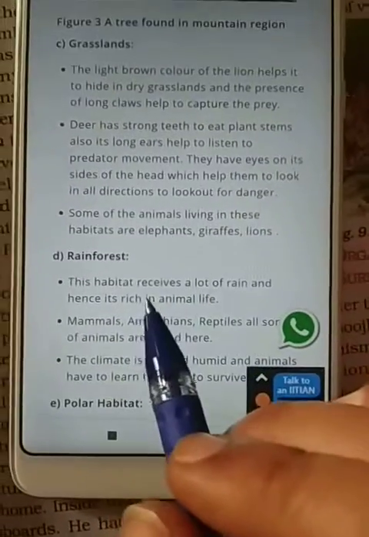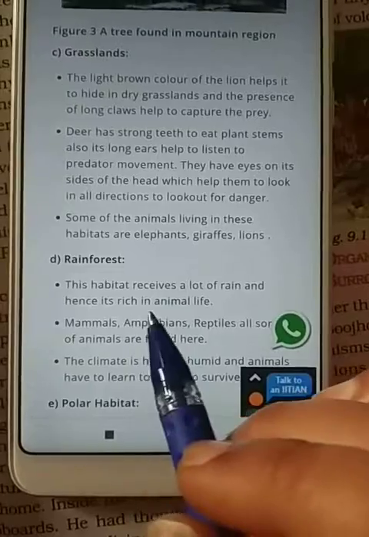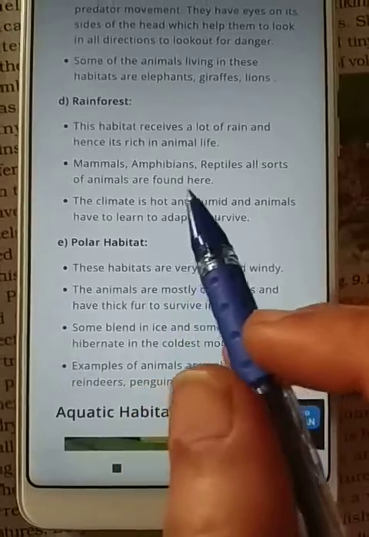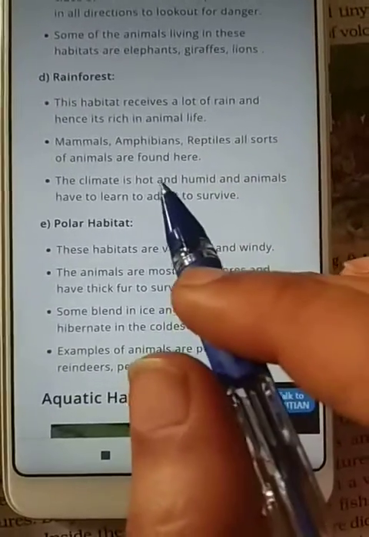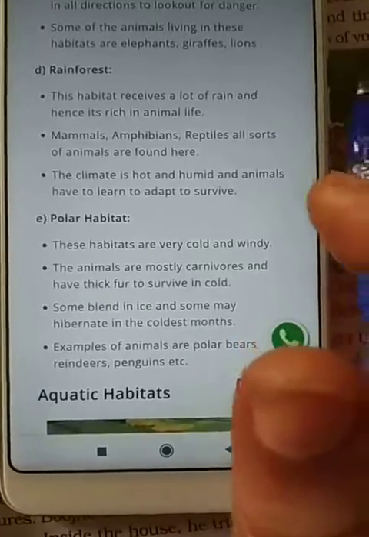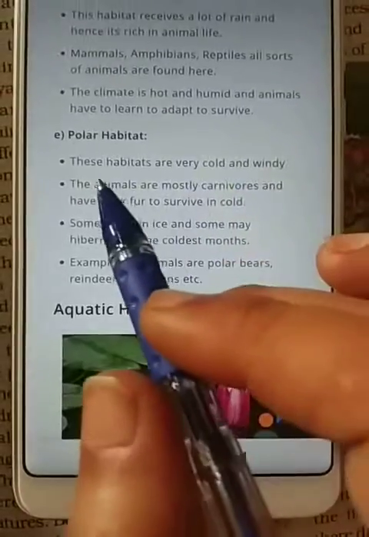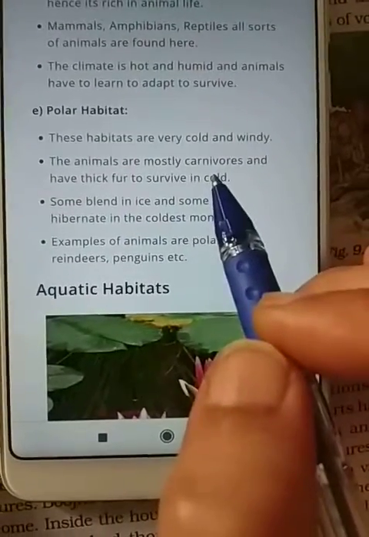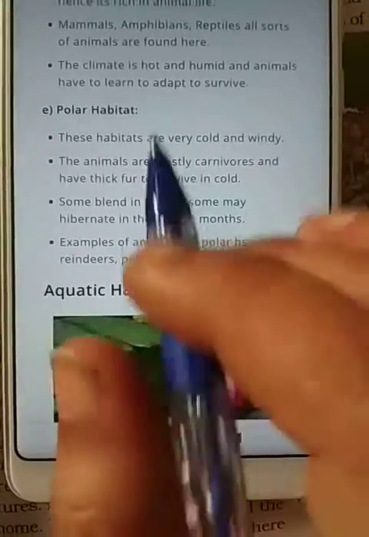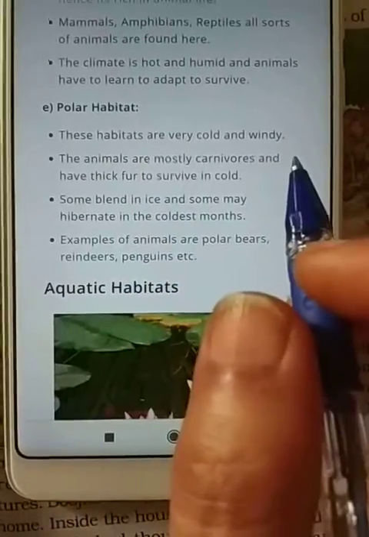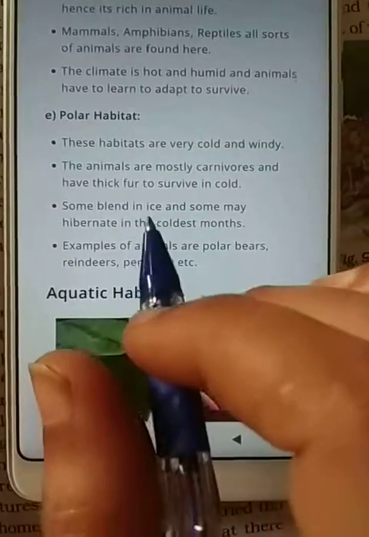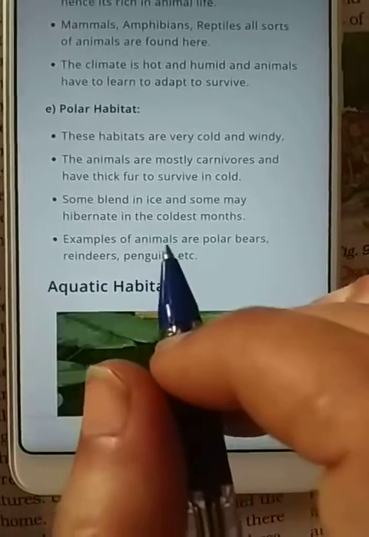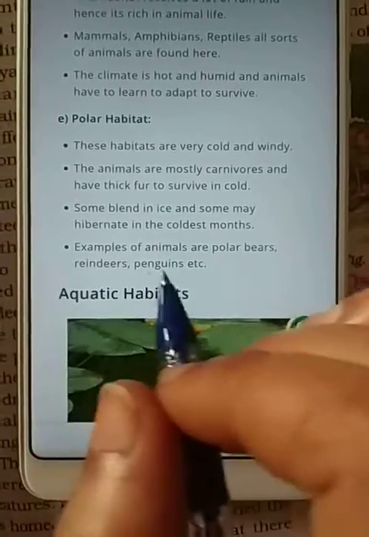Now the rainforest. The habitat receives a lot of rain, and hence it is rich in animal life. Mammals, amphibians, reptiles, all sorts of animals are found here. The climate is hot and humid, and animals have to adapt to survive. Now polar habitat. These habitats are very cold and windy, and the animals are mostly carnivores with thick fur which protects them from cold. Some blend in with the ice and some hibernate in the coldest months. Examples of polar animals are polar bear, reindeer, penguin, etc.